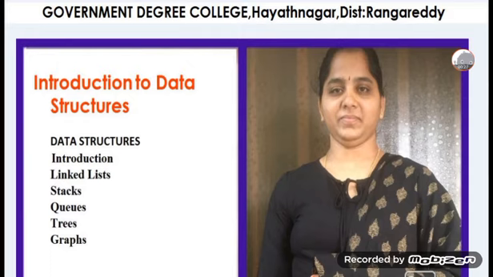In the introduction to data structures, I will discuss the following topics: introduction, then linked lists, then stacks, then queues, and then trees and graphs.